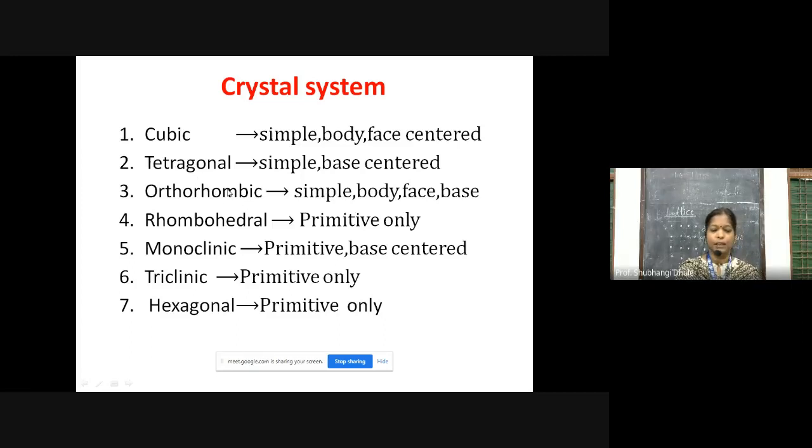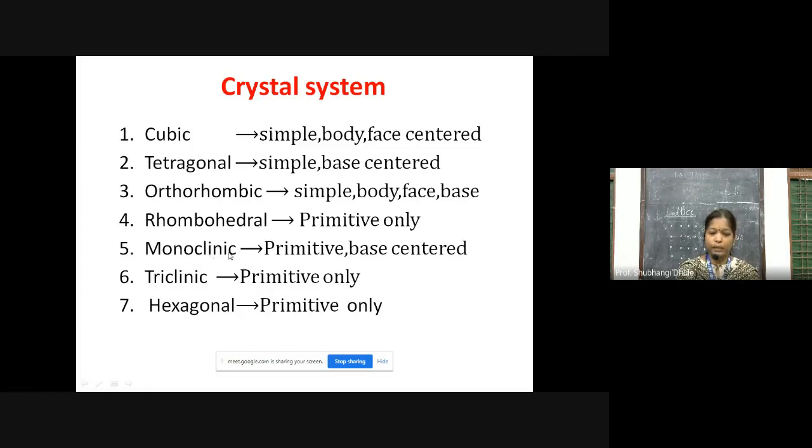Then orthorhombic, where the shape of the crystal is orthorhombic. These are the shapes of the crystals, and these are the unit cells. For the orthorhombic, the possible unit cells are simple, that is primitive orthorhombic, body centered orthorhombic, face centered orthorhombic, and base or edge centered orthorhombic unit cell. Then for the rhombohedral, only the primitive unit cell is possible.